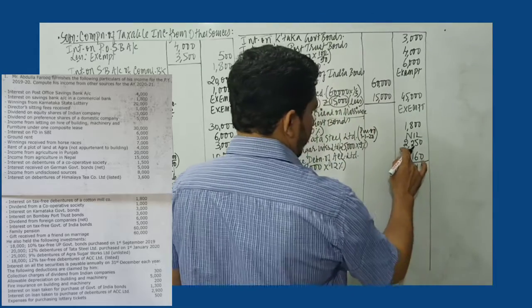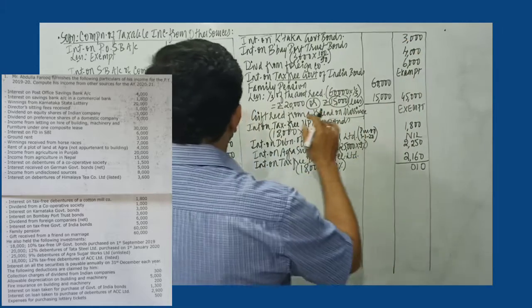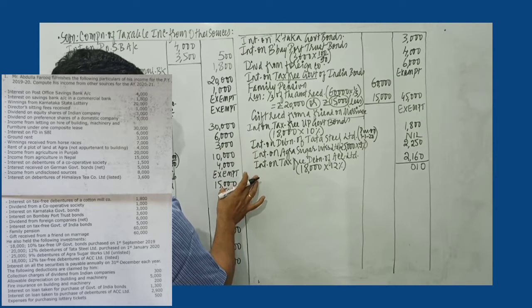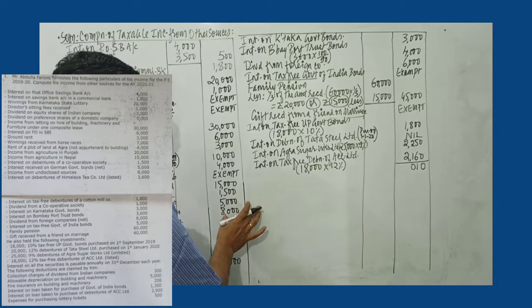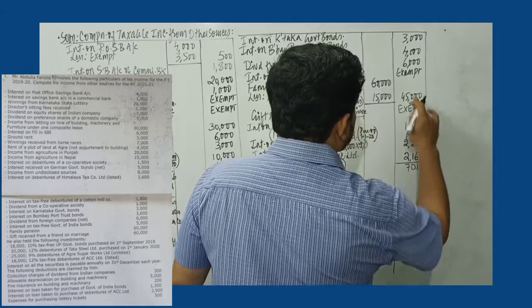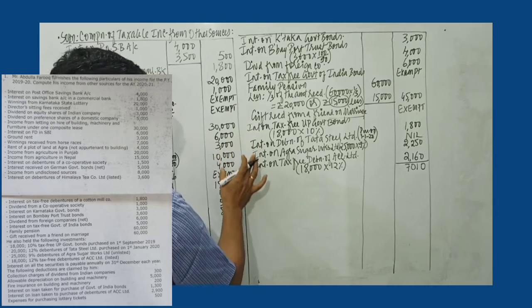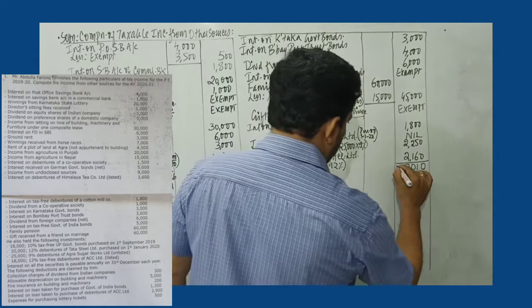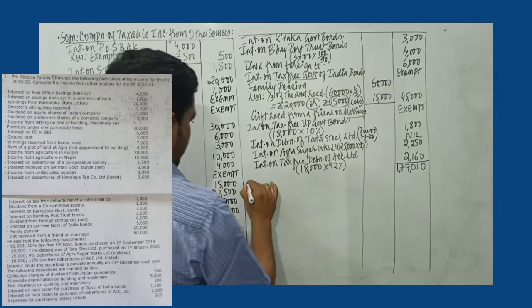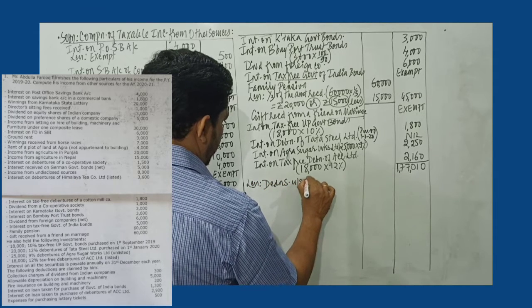So I get 1,77,010. From this 1,77,010 we can claim deductions under section 57.